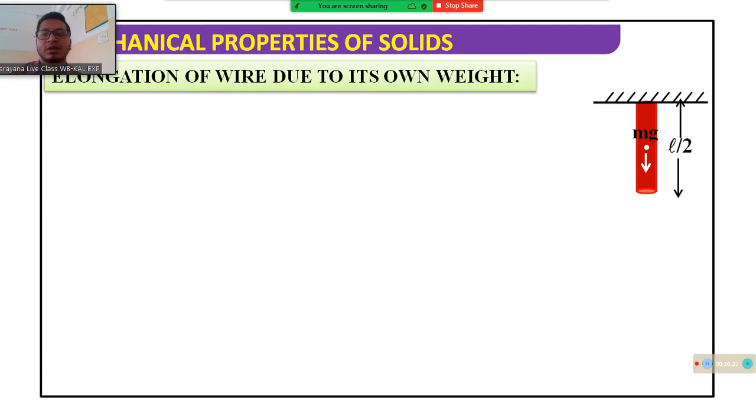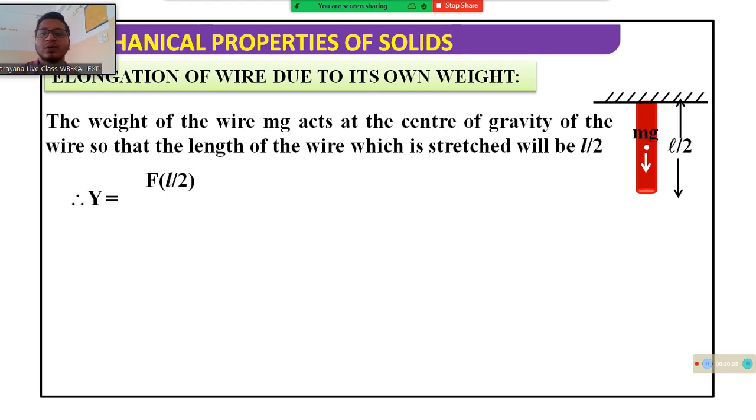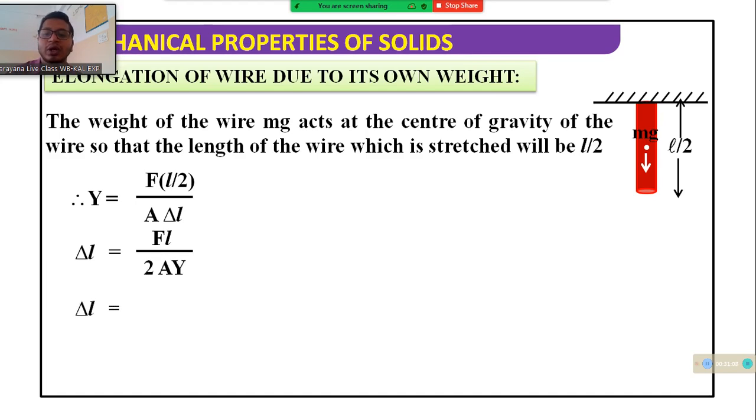Now, elongation of the wire due to its own weight. When the object is hanging, we have to take the length as half of its length when the object is elongated by its own weight. So for solving the numerical, we have to take half of the weight. As the object is of uniform length, the center of mass will be at its center. If the length is L, the center of mass is at L by 2. So delta L equals F L by 2 into A Y. So delta L equals mg by 2AY.